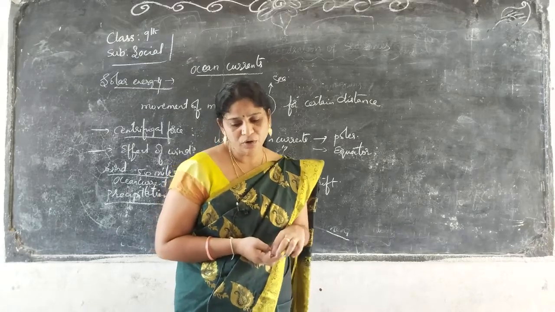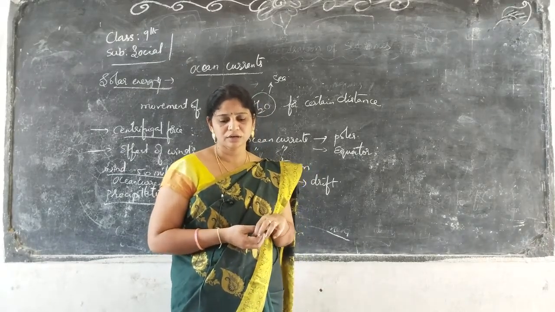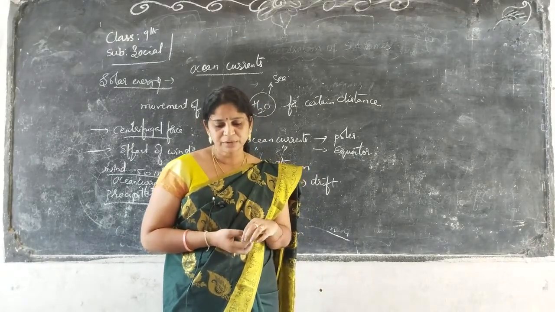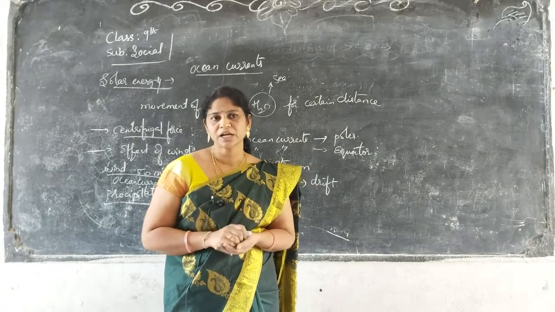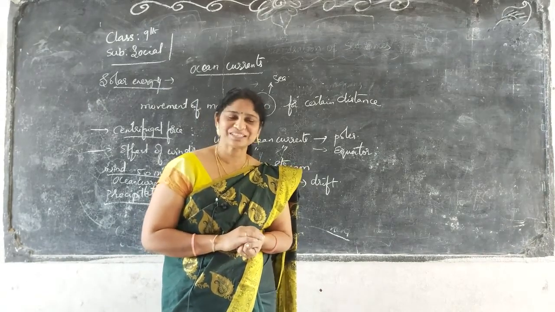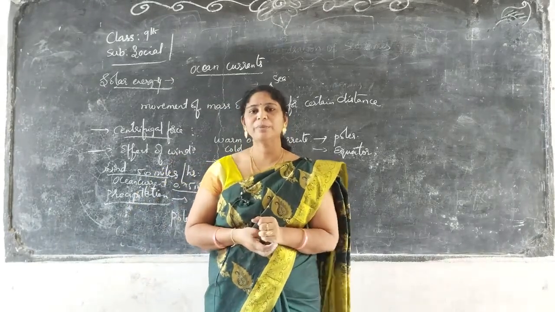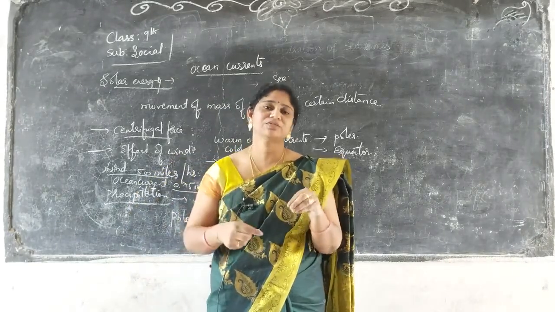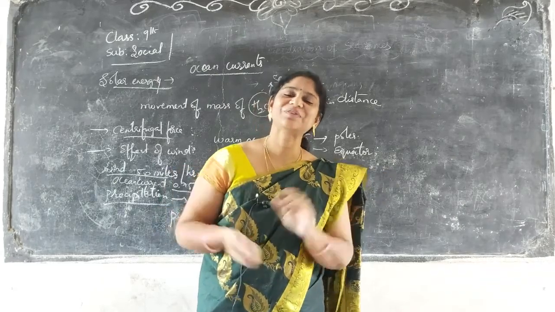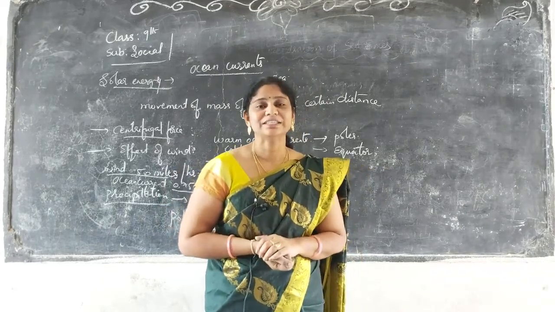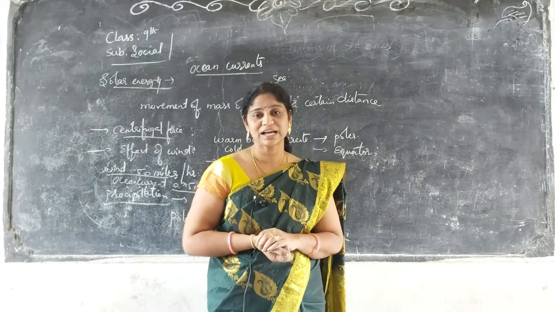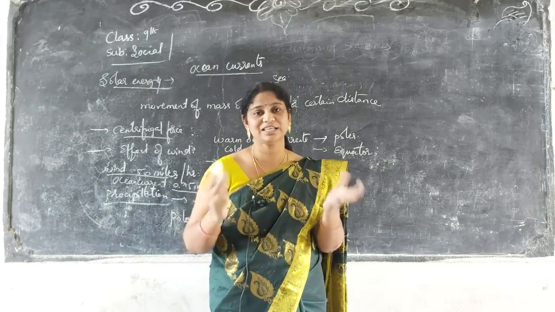The ocean water near the equator is about 8 centimeters higher in level than in the middle of the oceans. Here water is getting expanded.